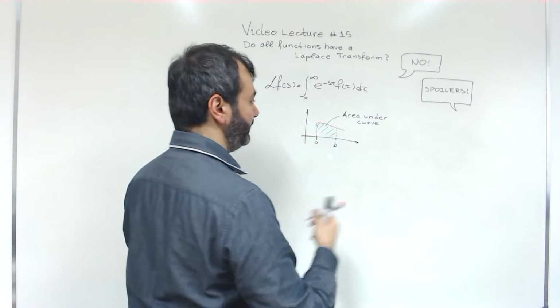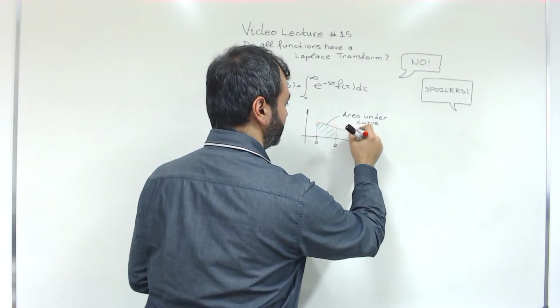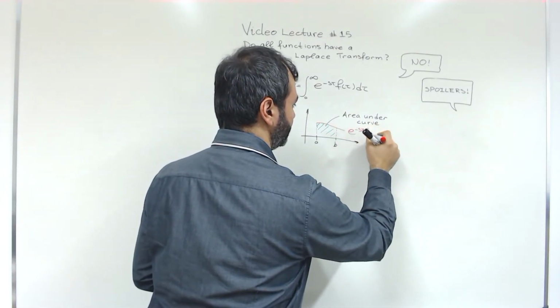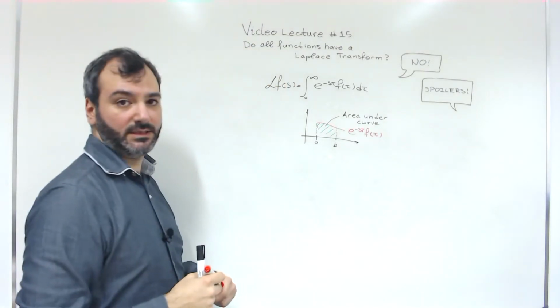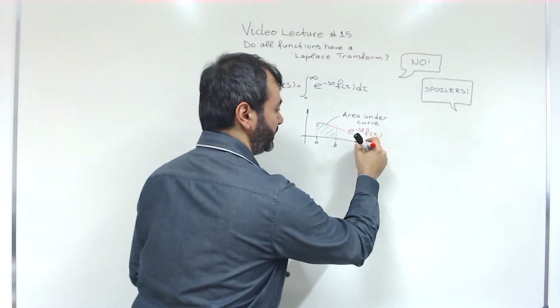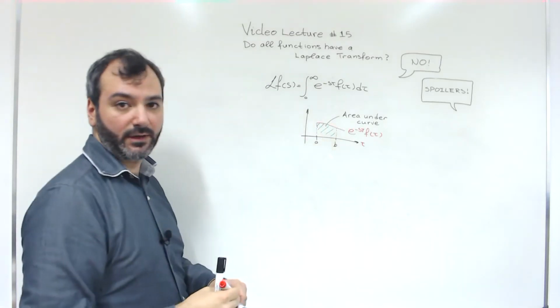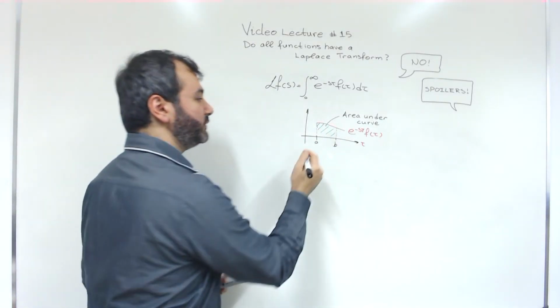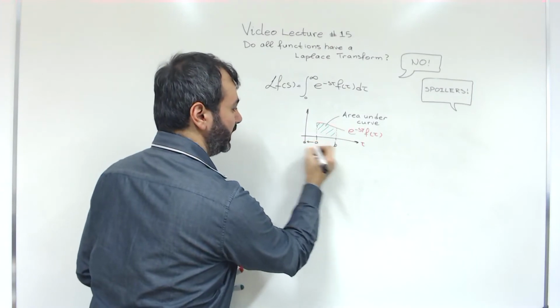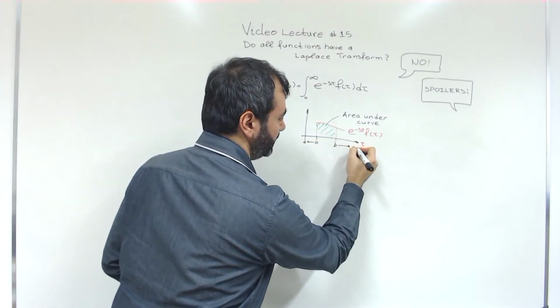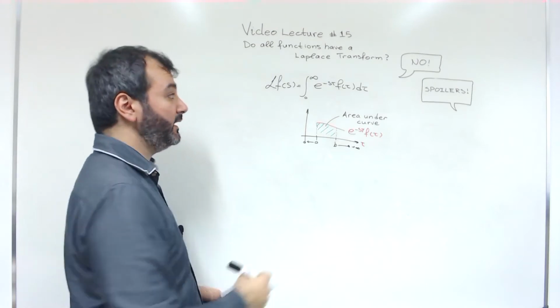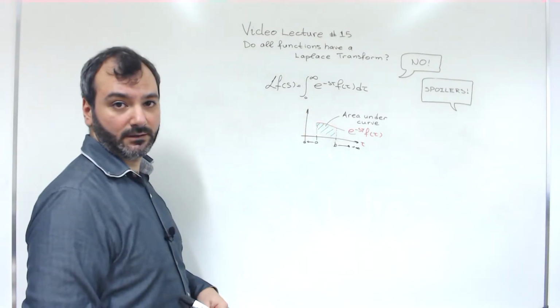So for example, if this function is the function e to the minus s tau f of tau with respect to tau, the integral of this function from a to b is this area. Then if we drag a towards 0 and we drag b forever towards infinity, then we have obtained this integral.